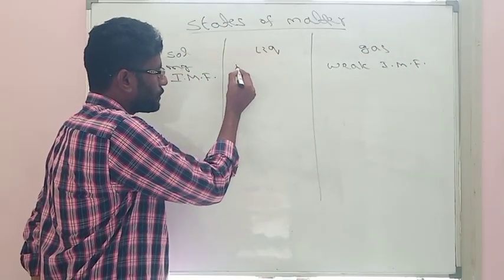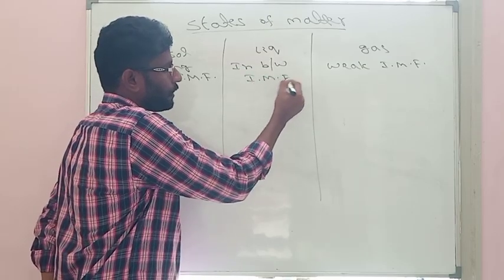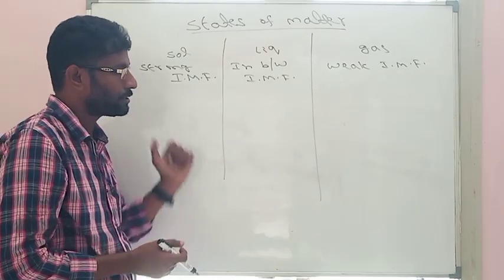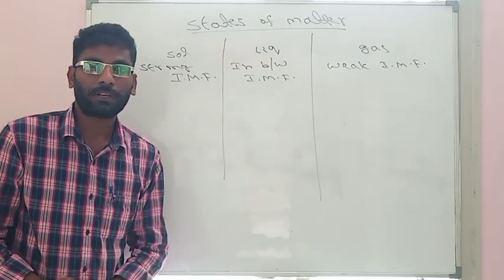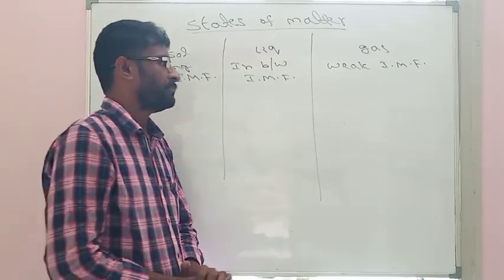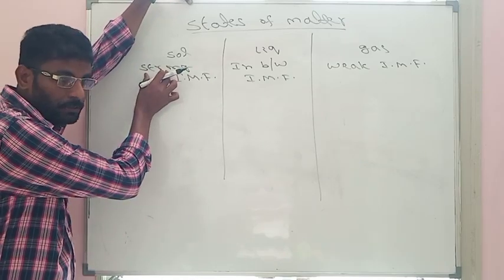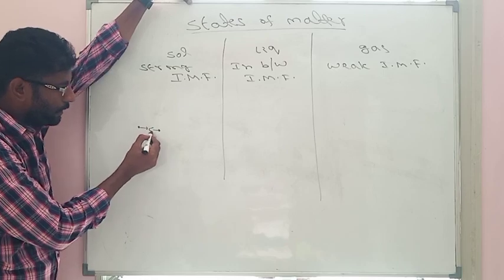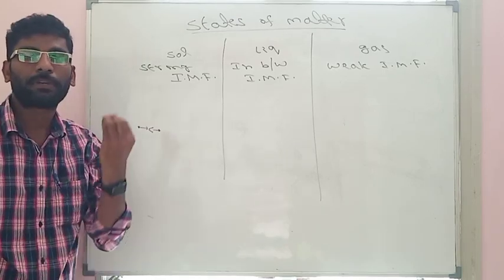Liquids have in-between intermolecular forces, that means not strong like solids and not weak like gases. Suppose we take two particles. If strong interactions are there between these two particles, the distance between the particles will be less.